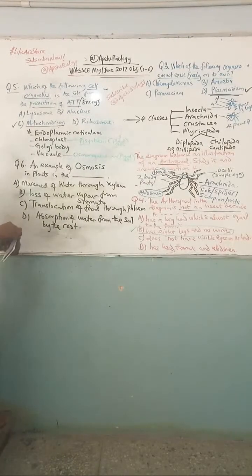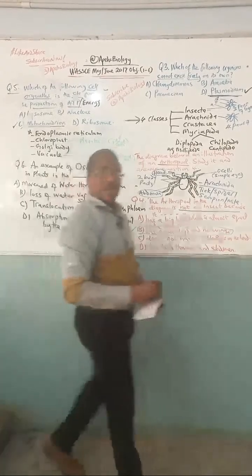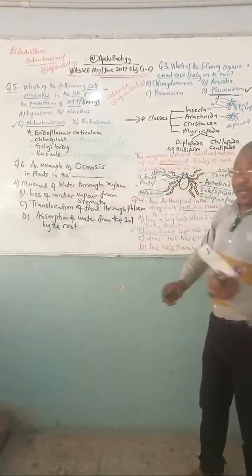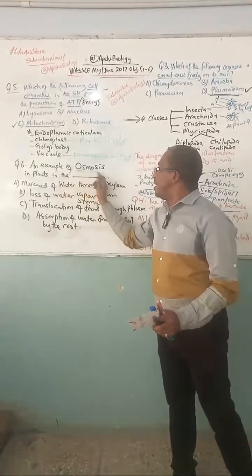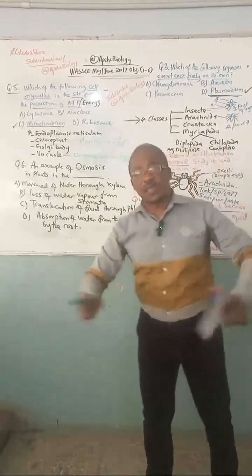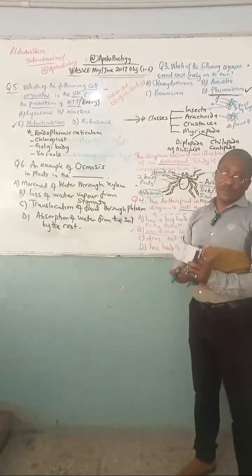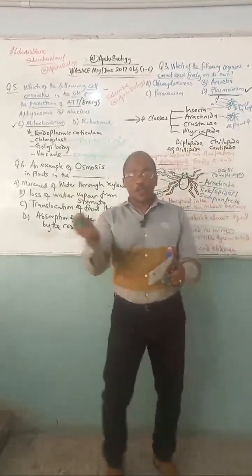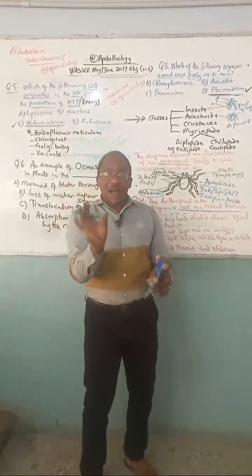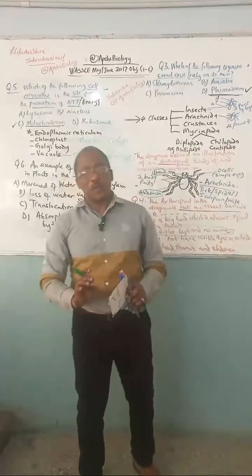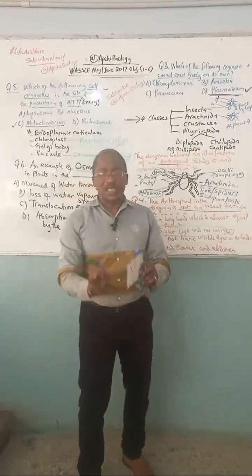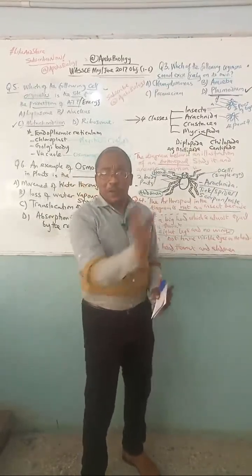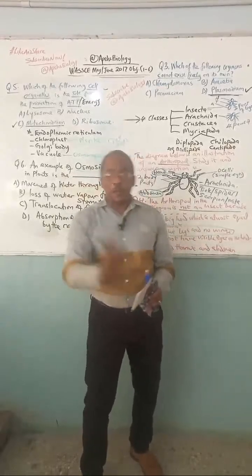Look at this. These are the questions that were asked here about osmosis. Well, if you don't know the meaning of osmosis, there is no way you can answer this question. It's not possible. Because if you watch my video, subscribe to my video, you see how I give simple definitions of osmosis, plasmolysis, turgidity, flaccidity, importance of osmosis to plants, importance of osmosis to animals.